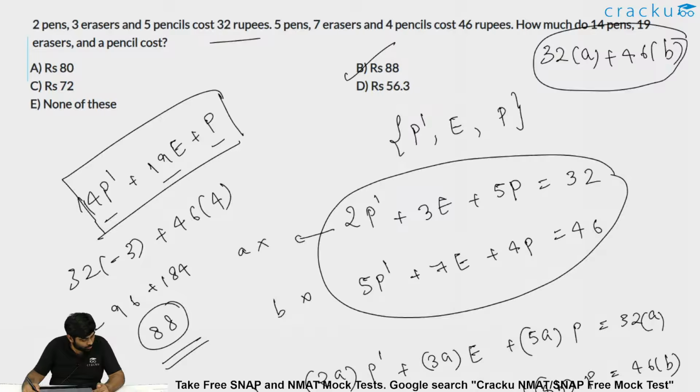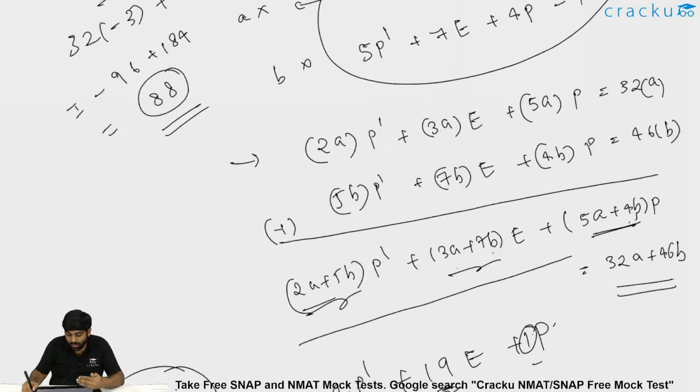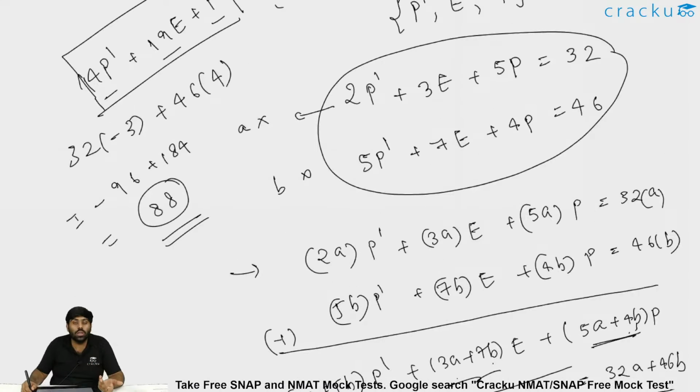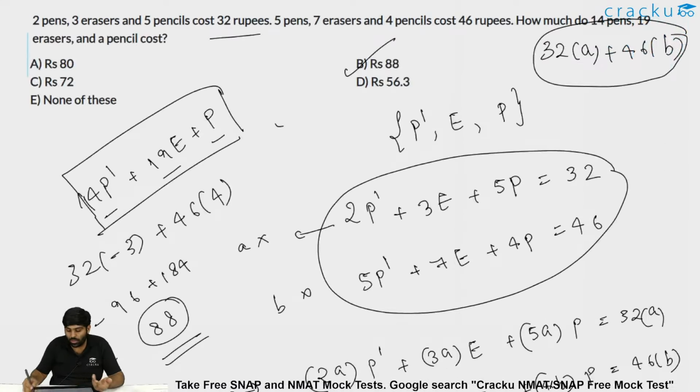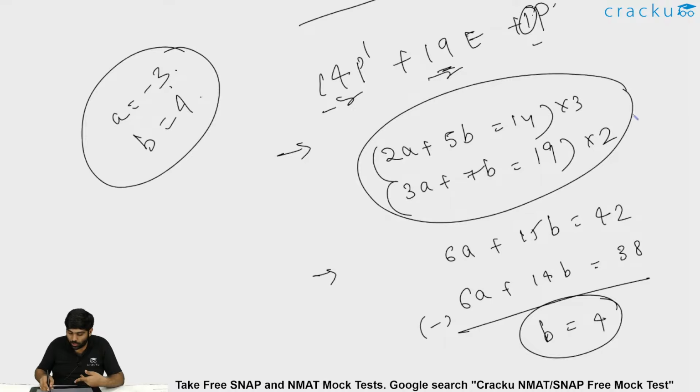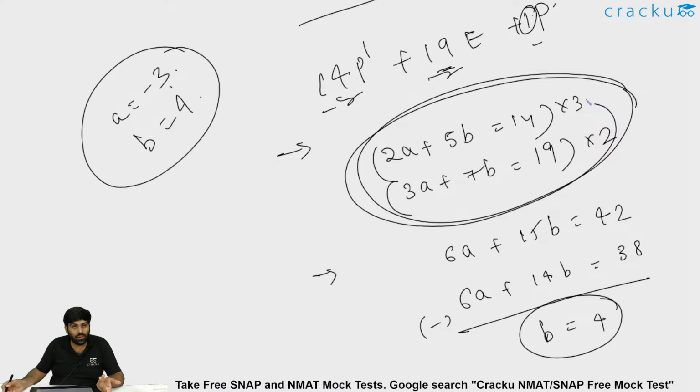So using this, less time is taken. See, I explained it with more time for you to be able to understand A and B. I wrote every single equation, but if you know how to solve this in this way, you will directly say 2A plus 5B equal to this, 3A plus 7B. Only 2 lines. Directly you will reach this point: 2A plus 5B is 14, 3A plus 7B is 19.